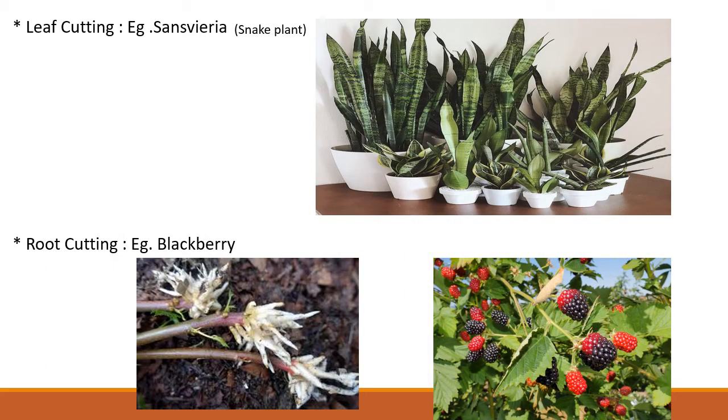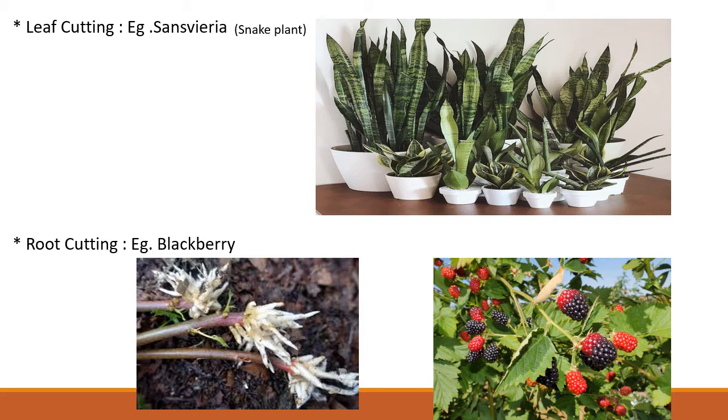The next method of reproduction by cutting is leaf cutting. Example, Sansevieria. Sansevieria is also called as snake plant. In the image we can see Sansevieria plants. In Sansevieria, a single leaf is cut into small pieces and these pieces when planted in soil develop into a new plant.